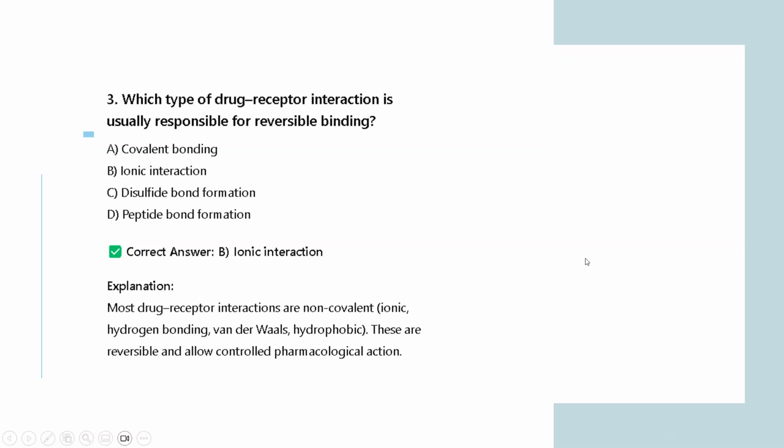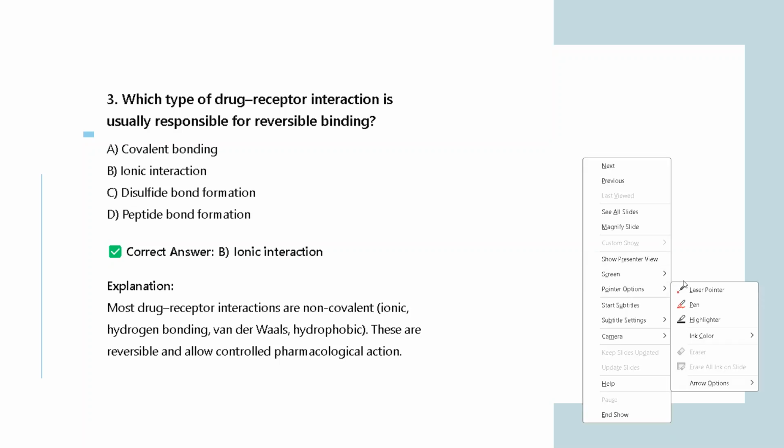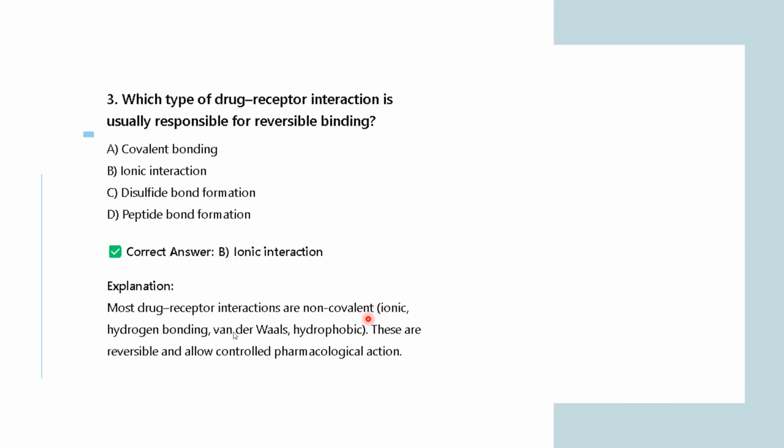So these ionic interactions are responsible for the reversible nature of your drug receptor interaction, right? Most of the drug receptor interactions are non-covalent, and these types of interaction we have already studied: ionic, hydrogen bonding, van der Waals, and hydrophobic interactions. So these are the interactions which are responsible for the reversible nature and allow the controlled pharmacological action. Okay, so the correct answer is ionic interaction. I hope it is clear to everyone.